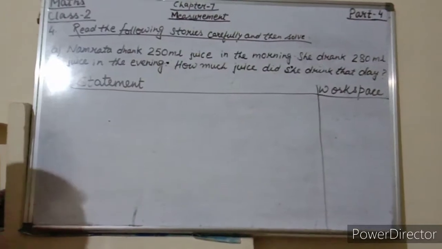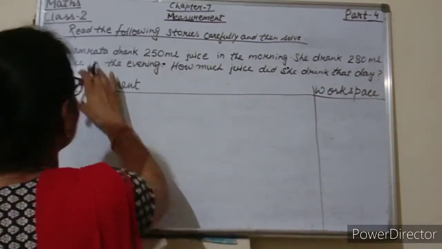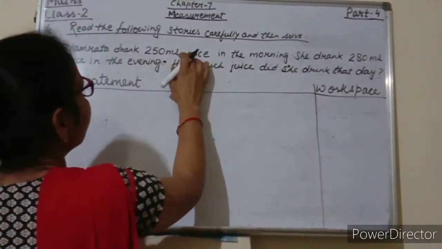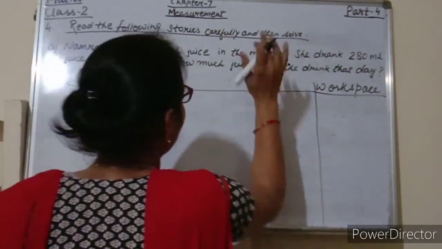So what will be the first statement? Namrata drank 250 milliliter juice in the morning.